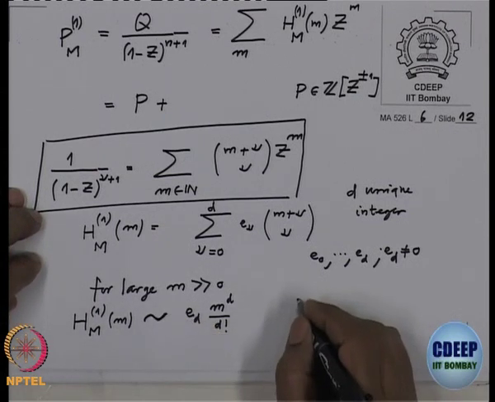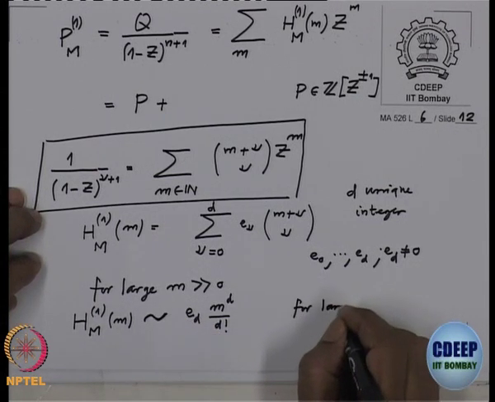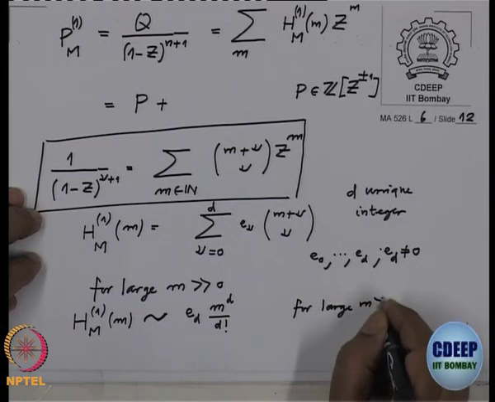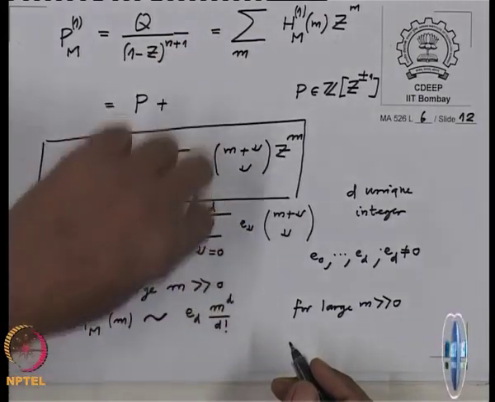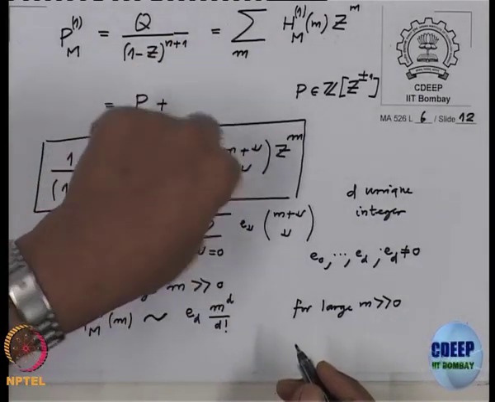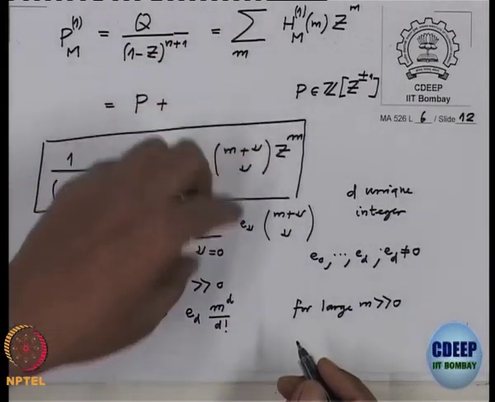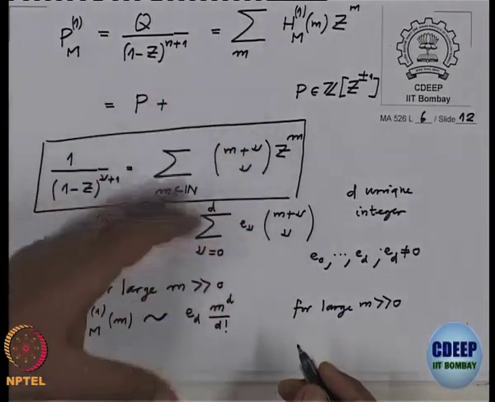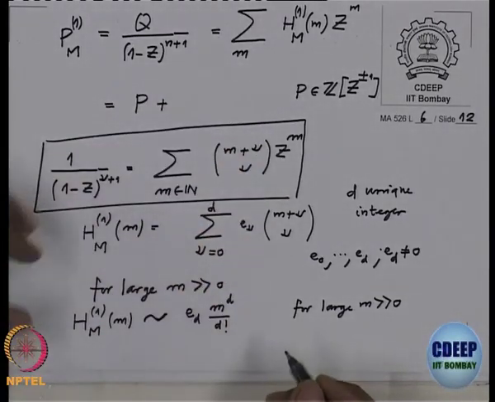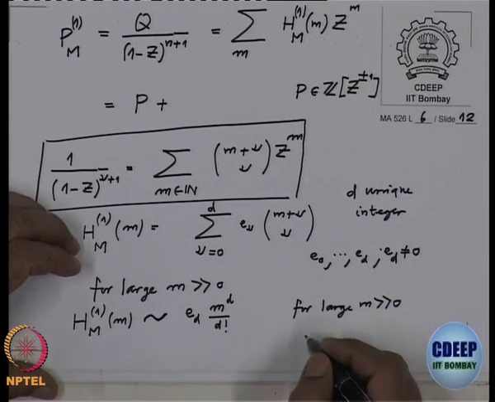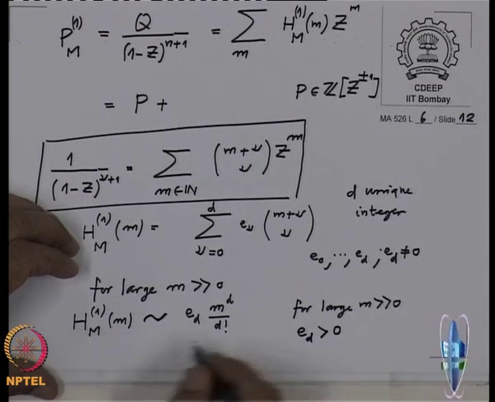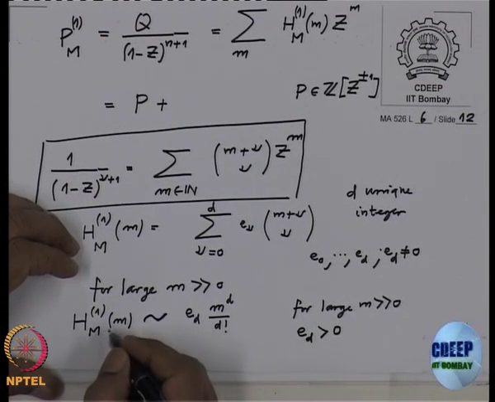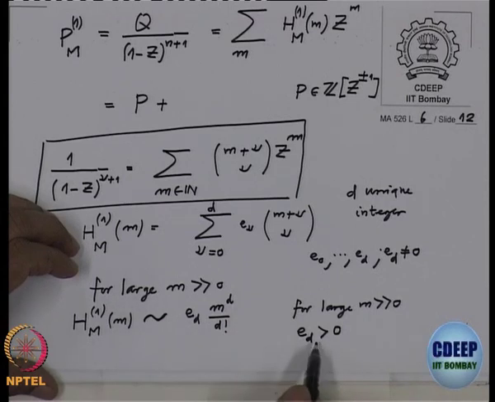Asymptotic means for large m. Because when m is smaller, the other terms in the binomial expansion will not contribute to the large one, so they will be smaller and smaller. So this in particular implies that ED is positive, because the sign is determined by the leading term.